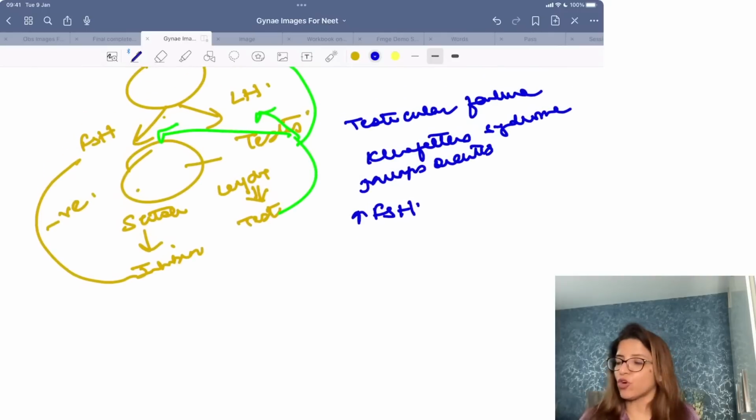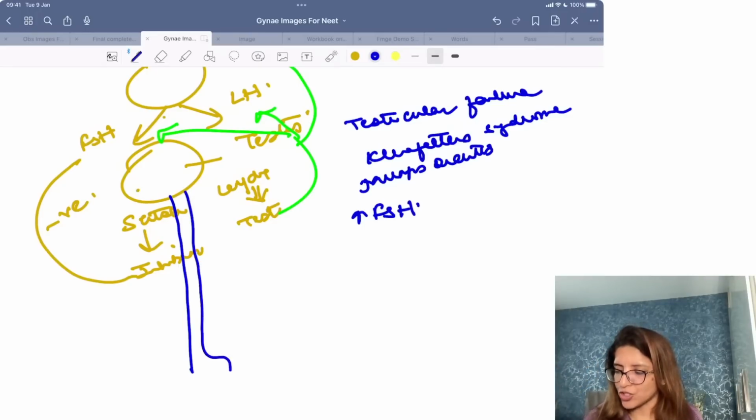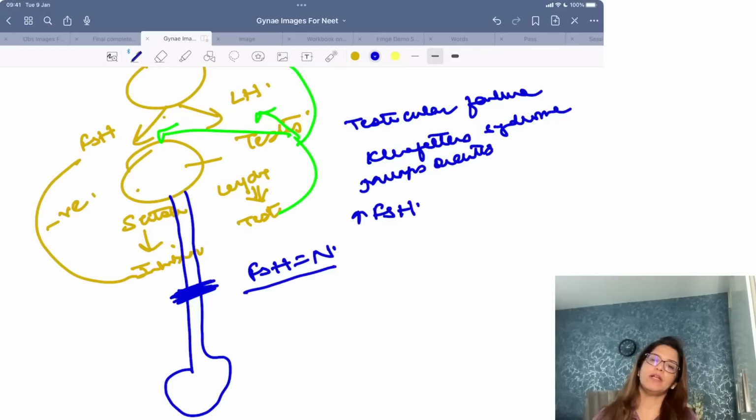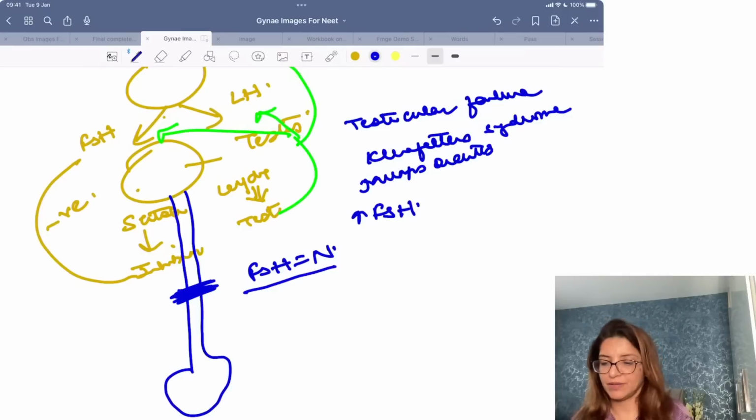Now, obstructive causes means that this entire path is normal. The hypothalamus is normal, pituitary is normal, testes is normal. There is an obstruction in the passage of sperms. Now, if there is an obstruction in the passage of sperms, the levels of FSH are going to be normal, right? So this is how you differentiate between testicular and obstructive azoospermia, right?